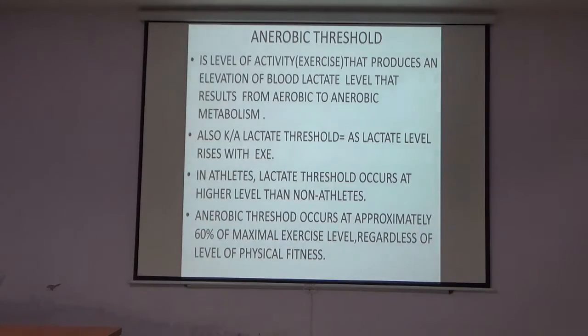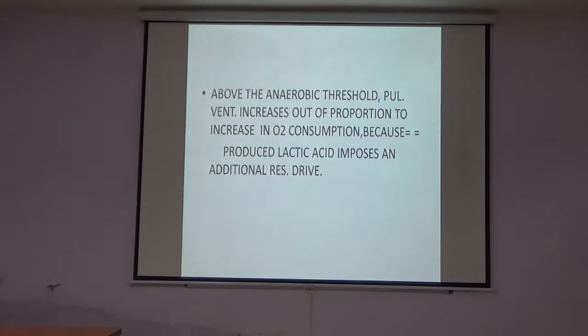This simply explains that in athletes there is adjustment with regular exercise, so in athletes the lactate threshold occurs at a higher level. The anaerobic threshold occurs at approximately 60% of the maximal exercise level, regardless of the level of physical fitness of that person. Above the anaerobic threshold, pulmonary ventilation increases out of proportion to the increase in oxygen consumption.